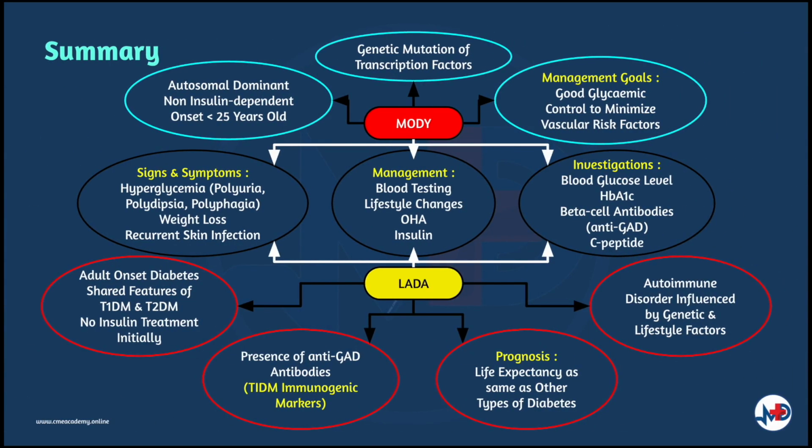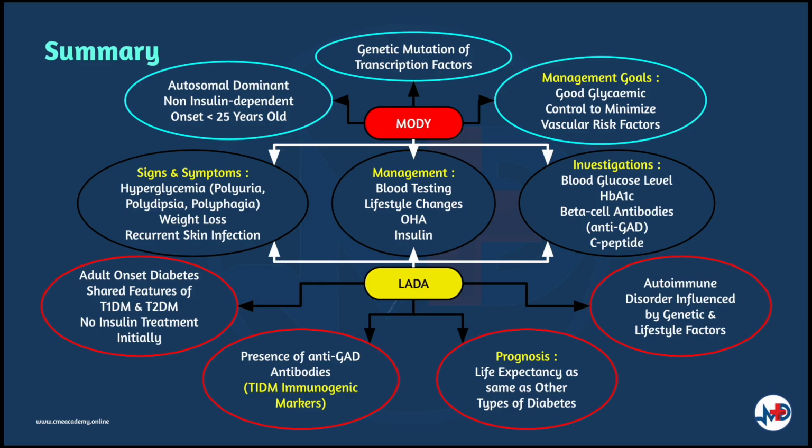Let's summarize what we have covered so far. So MODY is an autosomal dominant group of monogenic disorders characterized as a non-insulin dependent form of diabetes that classically presents before the age of 25 in adolescents or young adults, while LADA is an adult-onset diabetes with shared features of type 1 and type 2 diabetes, not requiring initial insulin treatment, but has immunogenic markers associated with type 1 diabetes, primarily anti-GAD antibodies. MODY is due to genetic mutations of transcription factors, and LADA is an autoimmune disorder influenced by both genetic and lifestyle factors.